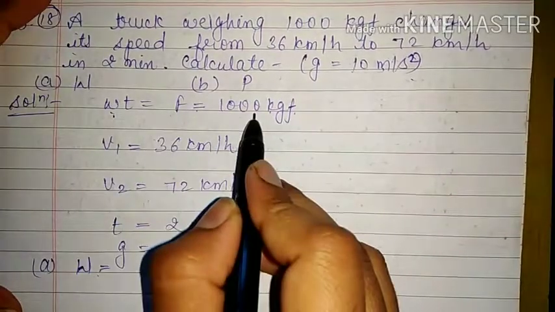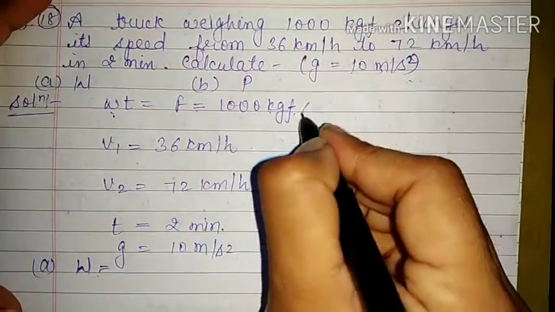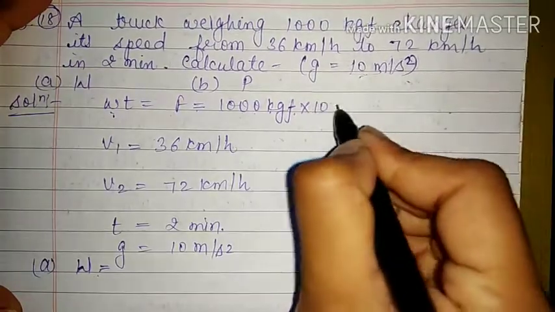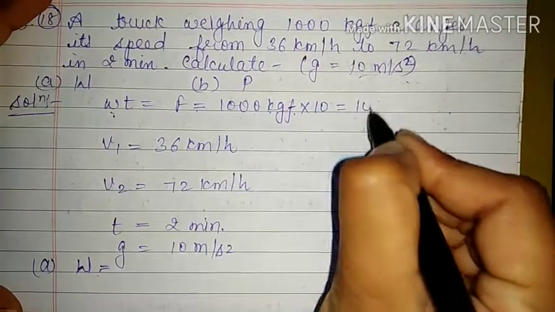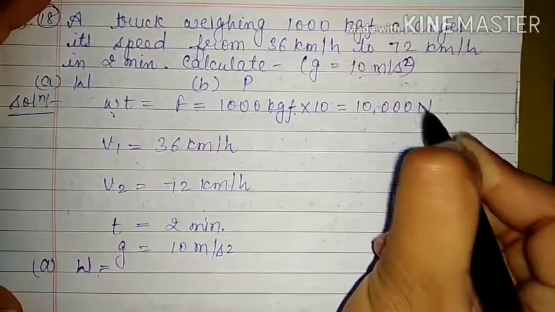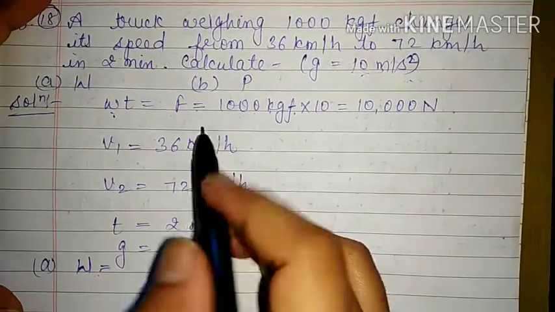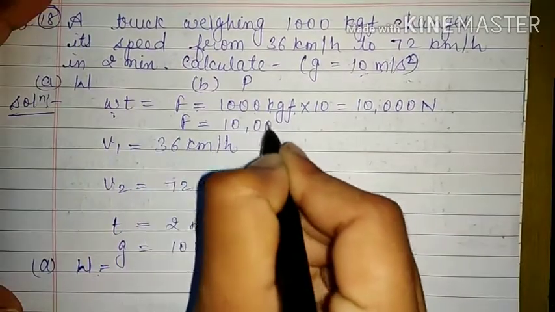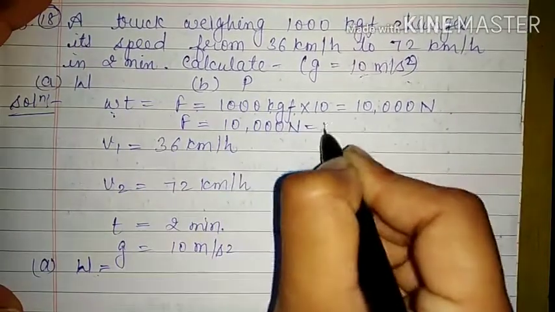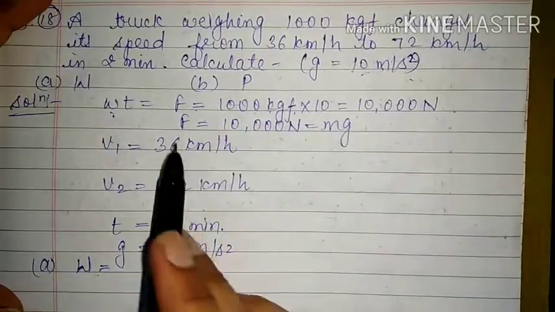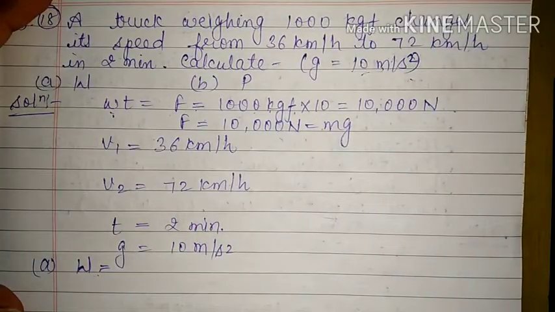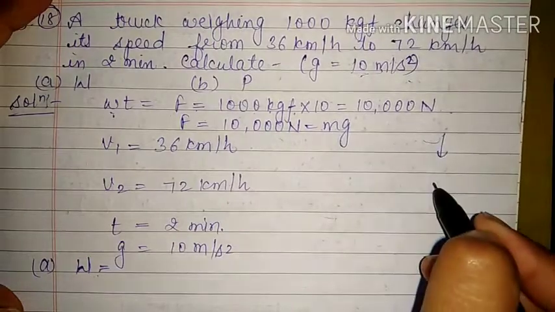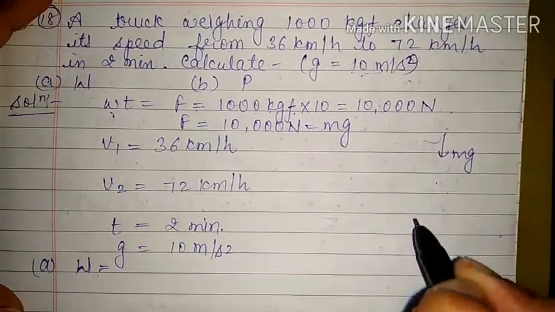When we multiply this kilogram force by g, and g is mentioned here as 10, then we will get the answer in Newton, that is 10,000 Newton. Now we know that this force is equal to 10,000 Newton, that is equal to mg. Yes, force is mg. We are talking about weight, and weight will be acting in the downward direction, so it will be equal to mg obviously.